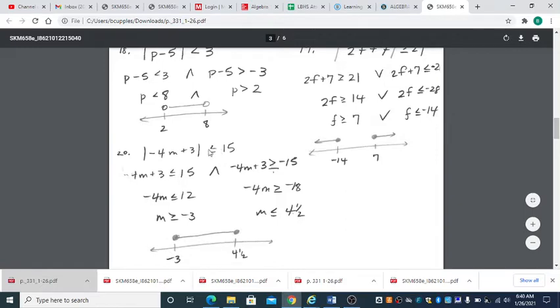What's nice about this is that with a less than or equal to, it's an and statement. When it's greater than or equal to, it's an or statement. So just keep that in mind as you work through those types of problems.